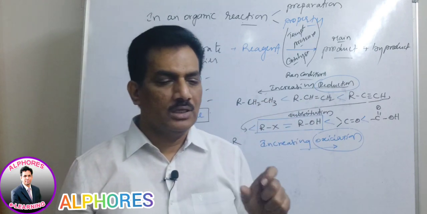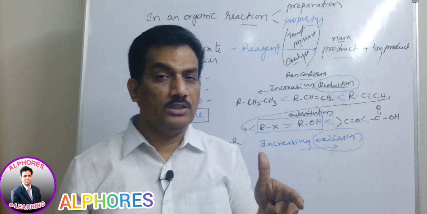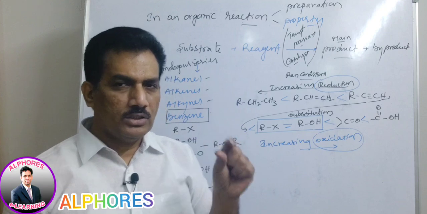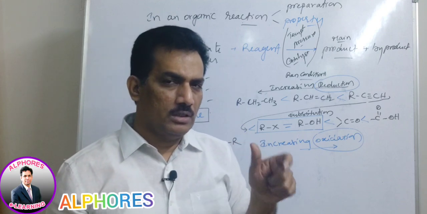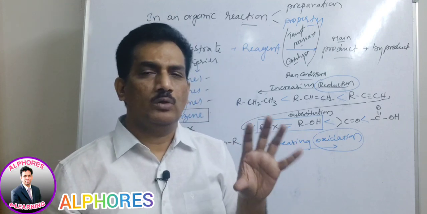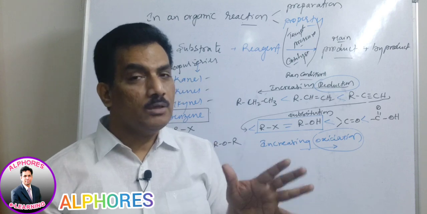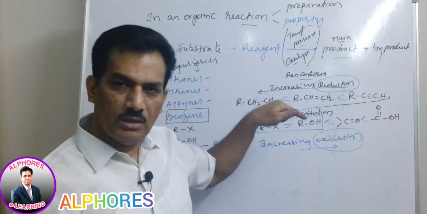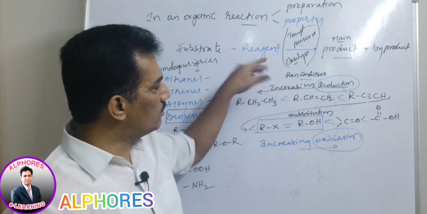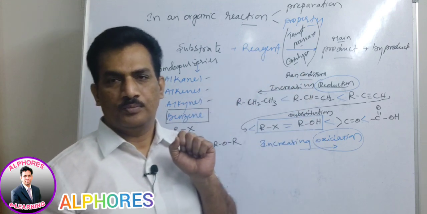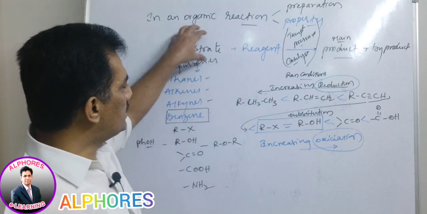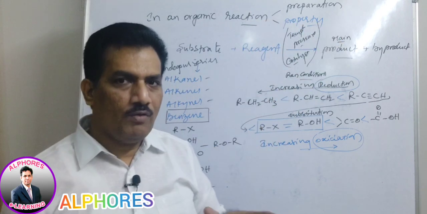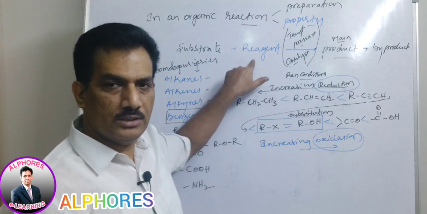It is because the degree of oxidation or reduction is changing, and because of that we have to monitor the nature, the oxidizing or reducing power. For that purpose we are using the reagents. Oxidizing or reducing agents are nothing but reagents in general.